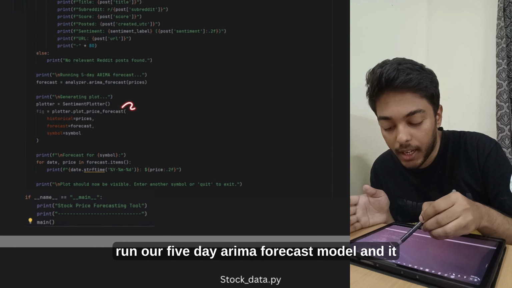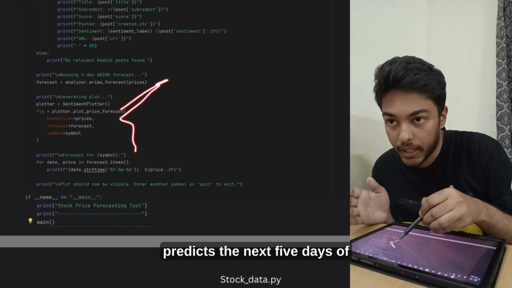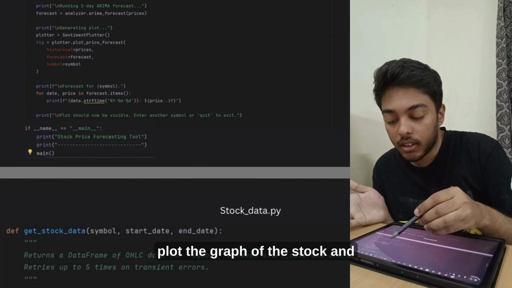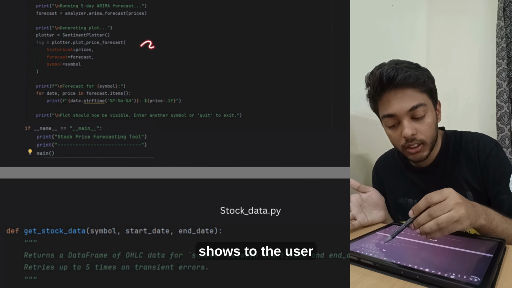Then we run our 5-day ARIMA forecast model, and it predicts the next 5 days of the stock closing price. Then we plot the graph of the stock and show it to the user.